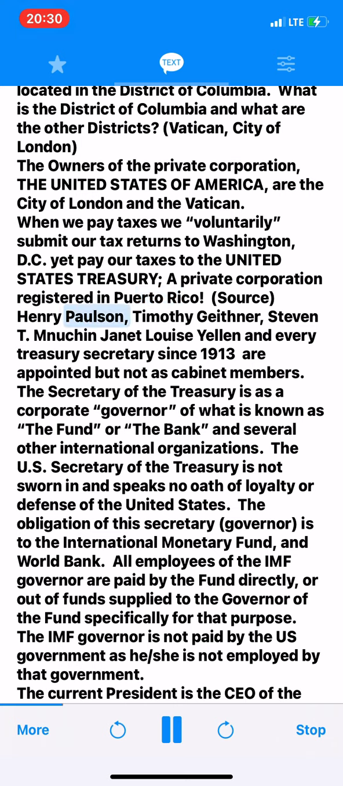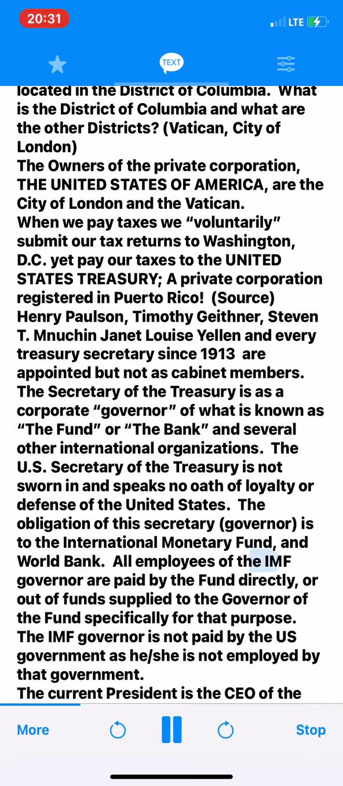Source: Henry Paulson, Timothy Geithner, Stephen T. Mnuchin, Janet Louise Yellen, and every Treasury Secretary since 1913 are appointed but not as cabinet members. The Secretary of the Treasury is a corporate governor of what is known as the Fund or the Bank and several other international organizations. The U.S. Secretary of the Treasury is not sworn in and speaks no oath of loyalty or defense of the United States. The obligation of this Secretary-Governor is to the International Monetary Fund and World Bank.